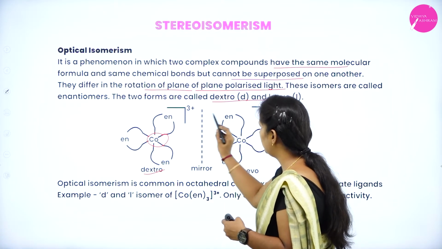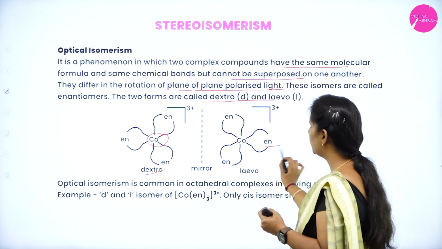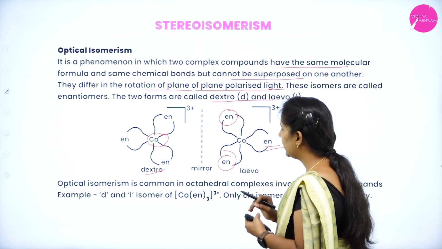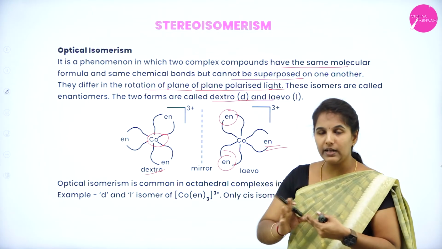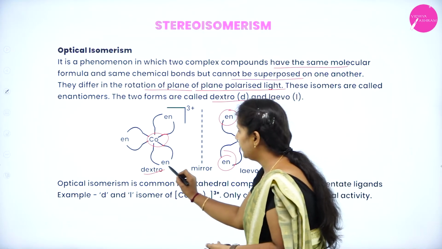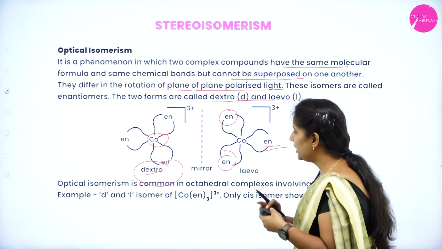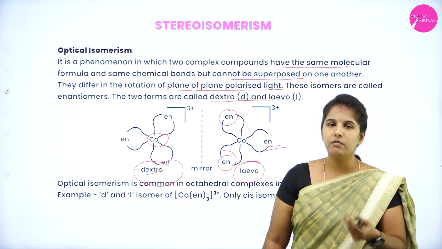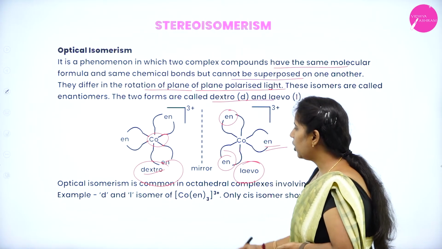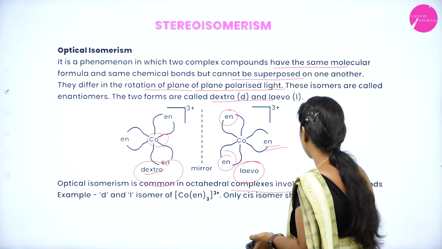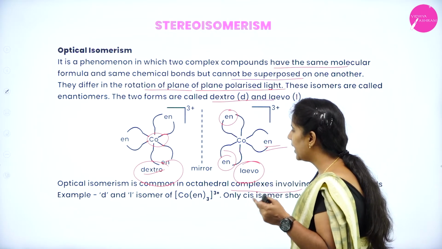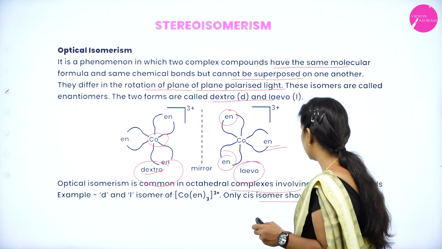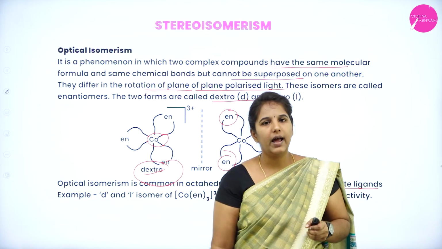Okay. So here you can see that the en becomes on this side. Similarly, the en goes to the opposite end. This indicates that when you rotate the plane polarized light in a clockwise direction, we get a dextrorotatory form, and if you rotate the plane polarized light in the opposite, that is anti-clockwise direction, we get a levorotatory form. Optical isomerism is common in octahedral complexes involving bidentate ligands, and the d and l forms stand for only the cis isomers, which show optical activity.